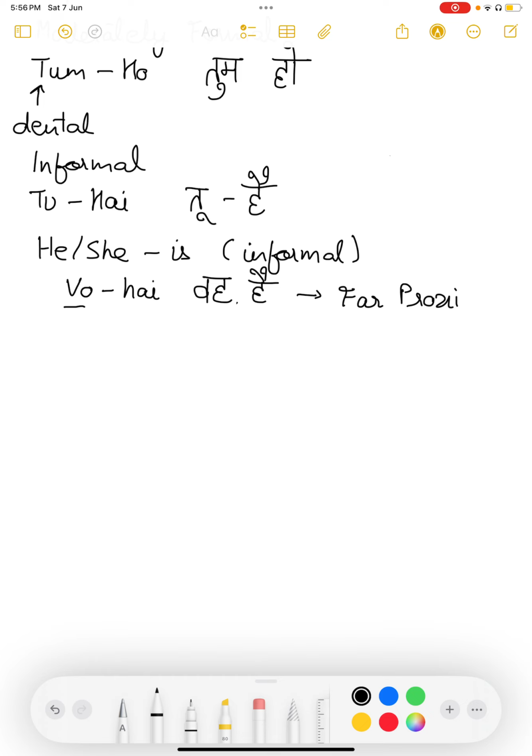This pronoun is used for far proximity. That means the person is standing some distance, some feet away from you, or the person is not around at all, the person is somewhere else. Then we address he or she as wo, wo hai.